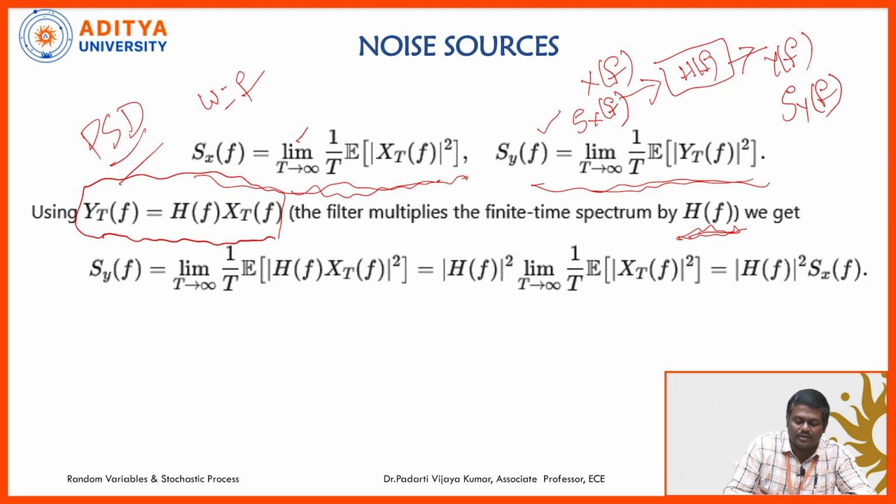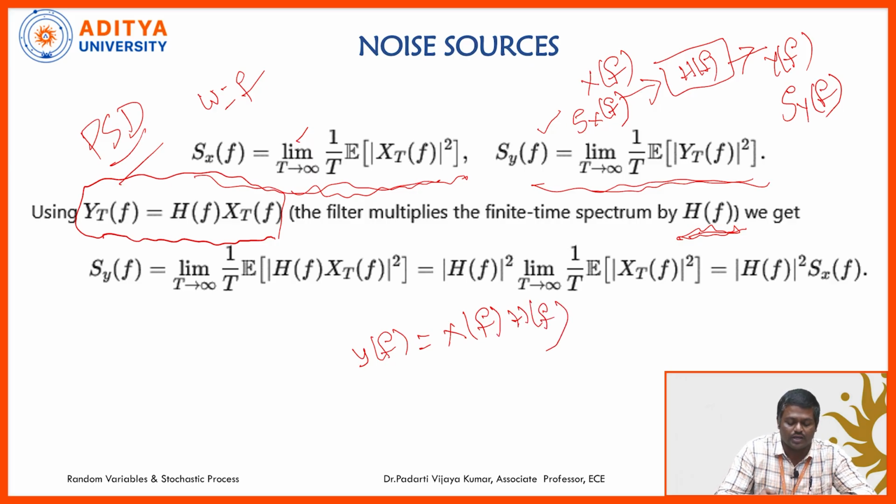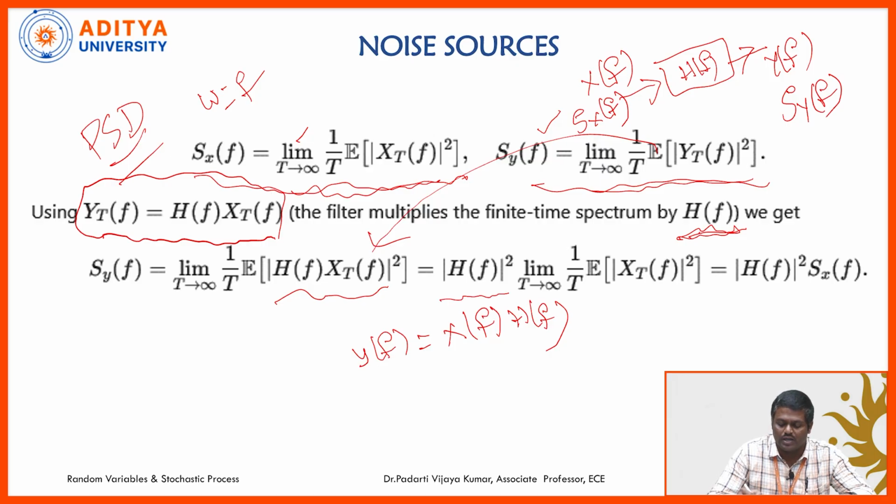So, replacing Y(f) with X(f) into H(f), what happens? Let us see. So, here |Y(f)| whole square. Replacing this, Y(f) is equal to H(f) into XT(f), whole square. I am bringing outside |H(f)| whole square. Now, this is nothing but limit T tends to infinity 1 by T expectation of absolute value of XT(f) whole square.